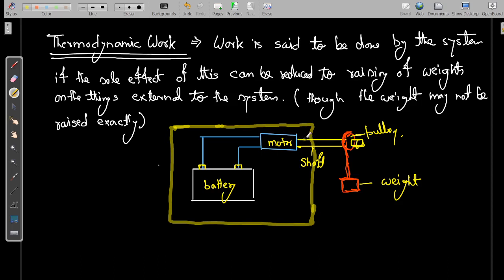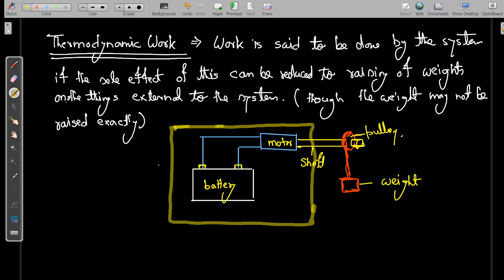Mechanical energy is being transferred at the boundary in the form of a rotating shaft. Since we have a rotating shaft, on it we can use a pulley and we can raise a weight. So external to the system, the net effect we can reduce to the raising of a weight. So this is a form of work transfer.